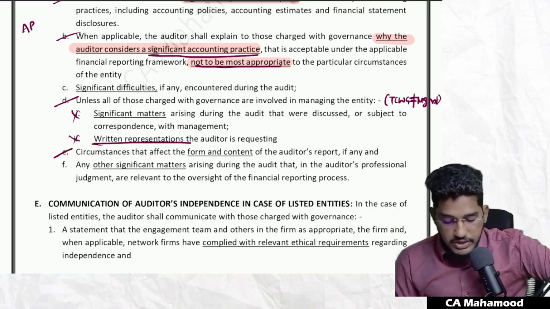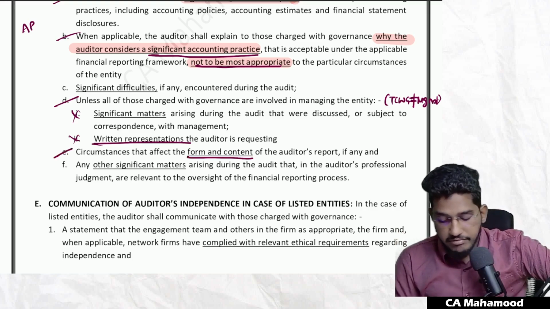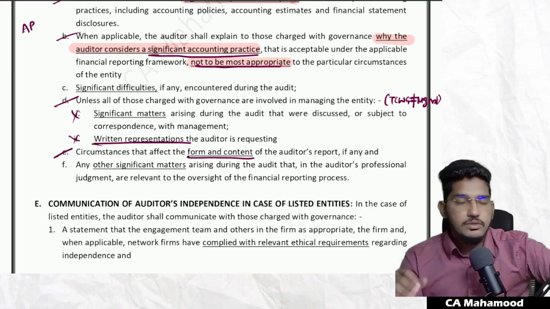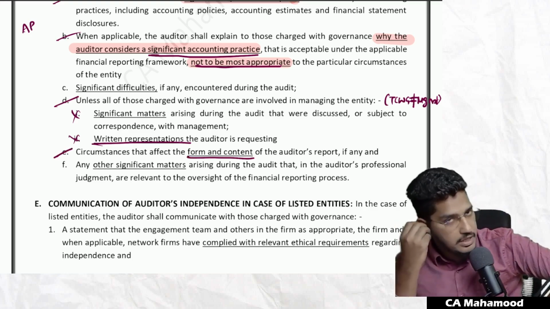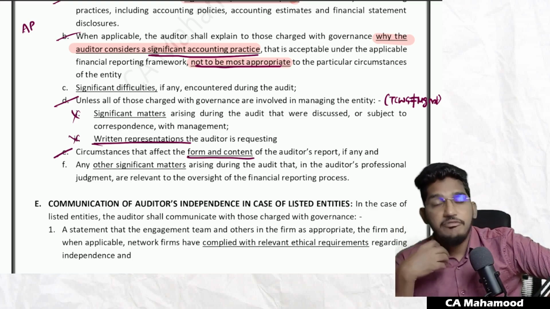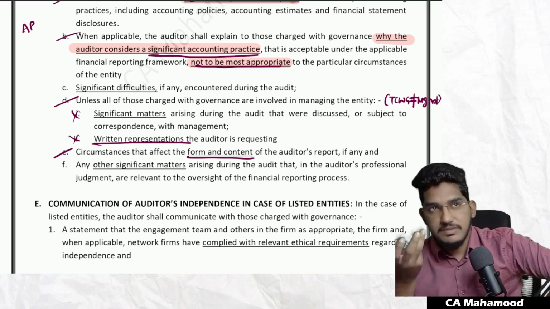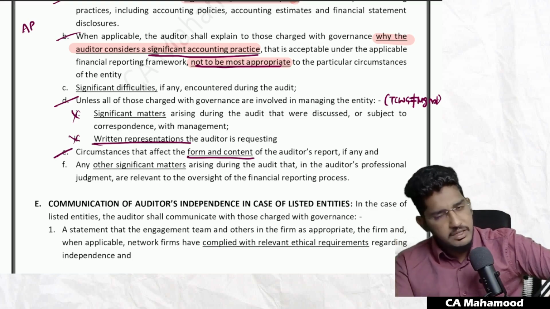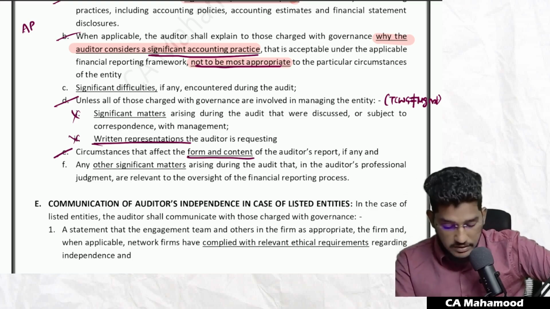And a few more things which you have to communicate: circumstances that affect the form and content of the auditor's report. You have to communicate with those charged with governance the circumstances which are affecting the form and content of your opinion. That means because of some matter, you are required to modify your opinion. Communicate that also with those charged with governance.